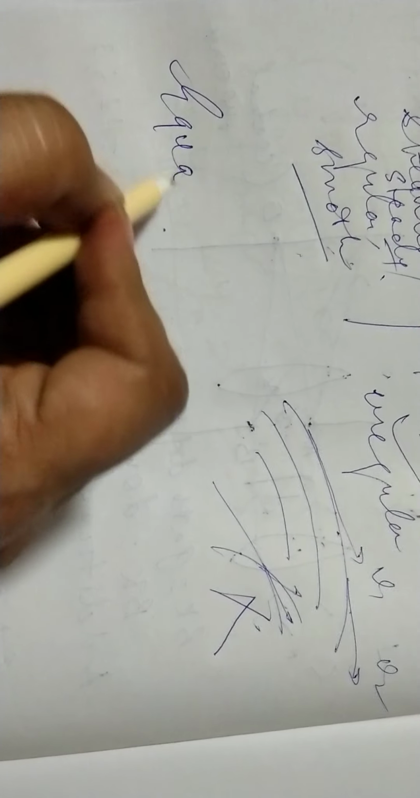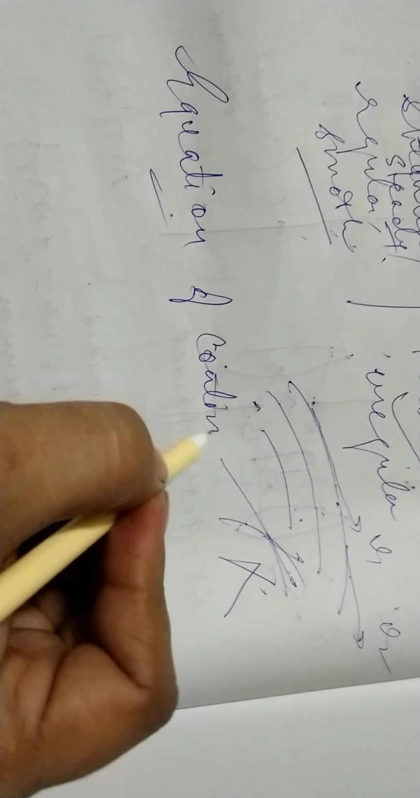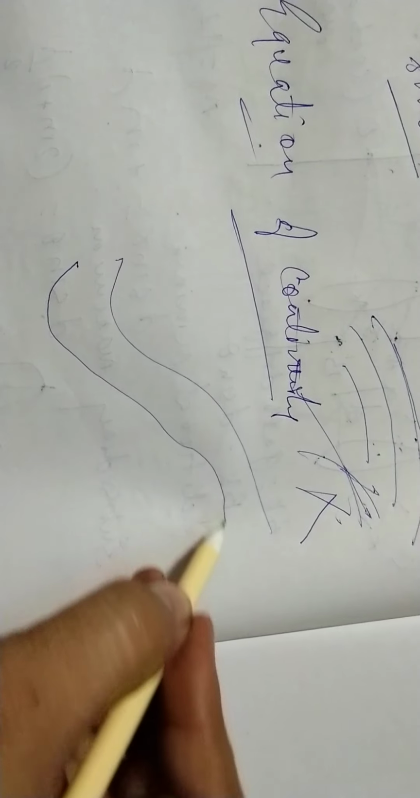Now today we are going to find out a very interesting equation, what we call the equation of continuity. A very simple and very basic equation. This is for hydrodynamics. This is the most important part. Suppose we have taken a tube, and this is the tube.